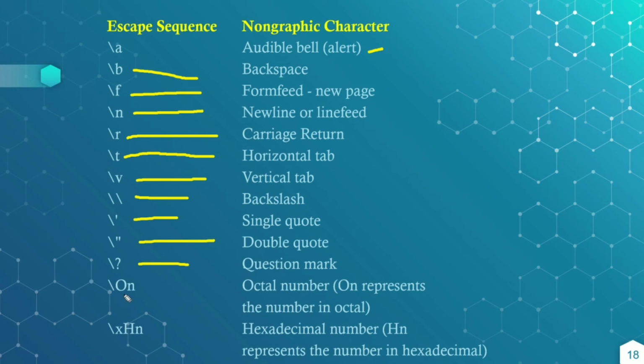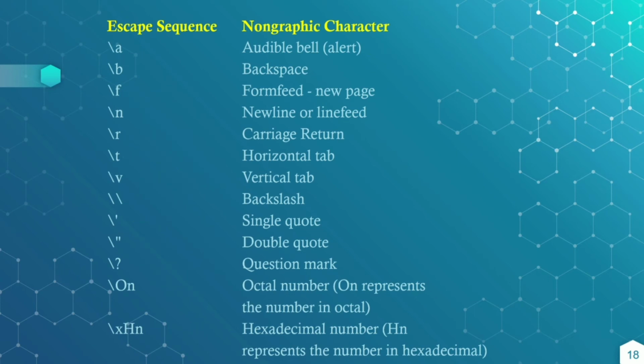Octal number \ooo, hexadecimal number backslash x hh, and for the null character backslash 0. These are the different escape sequences which can be used in the C++ language.